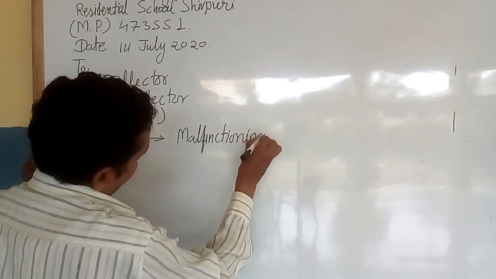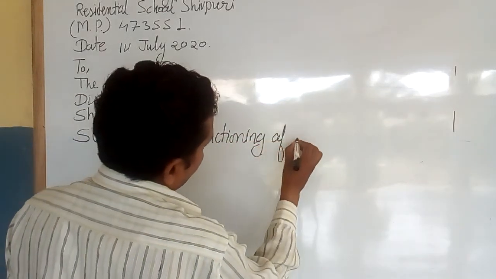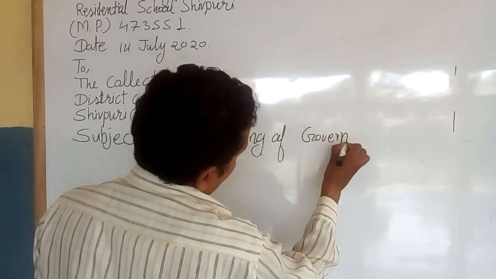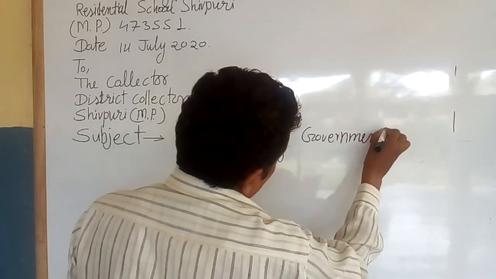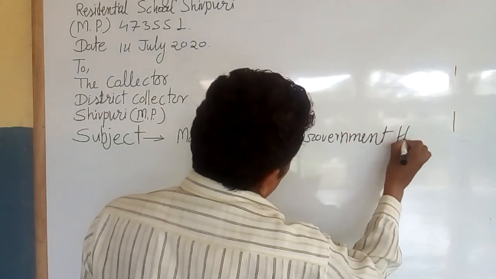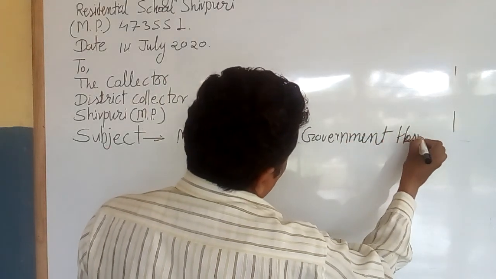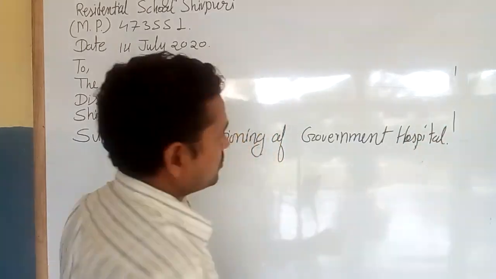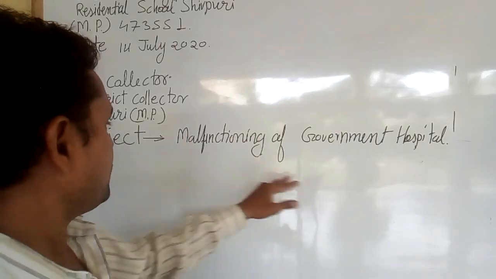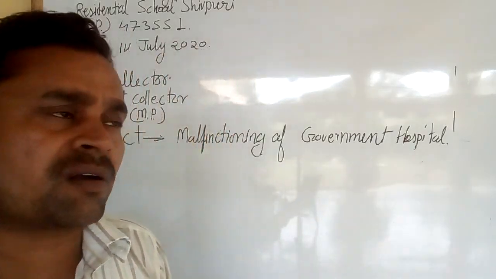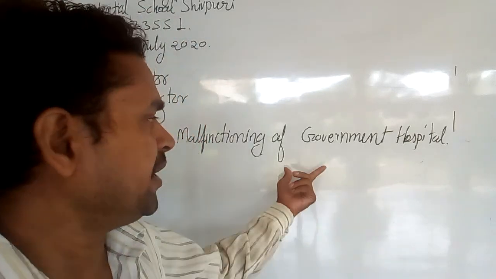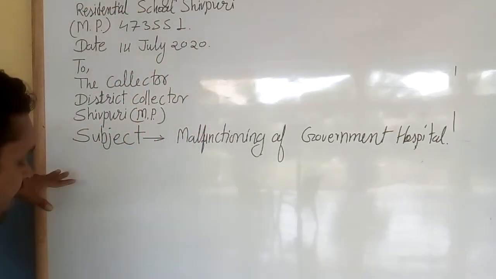The subject should be attractive, or the real problem should be explained here. Now come to the next.